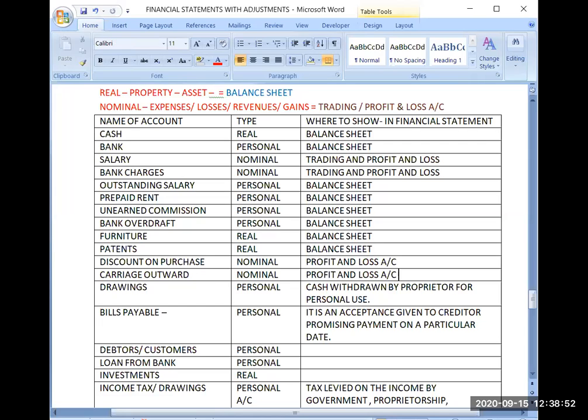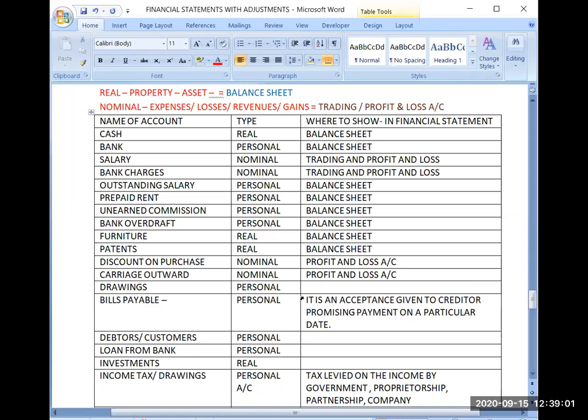Yes, drawings. Drawings is a personal account. So where you will be writing it? Yes, very good. Balance sheet. See, personal account it is. So drawings, because it is a personal account, that's why it will go to balance sheet.